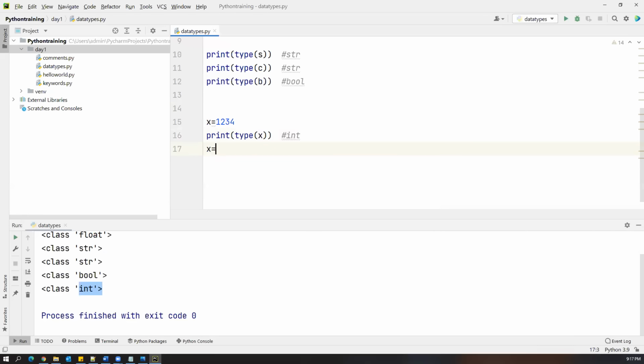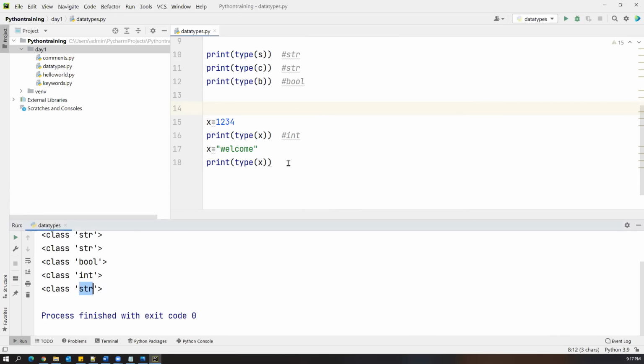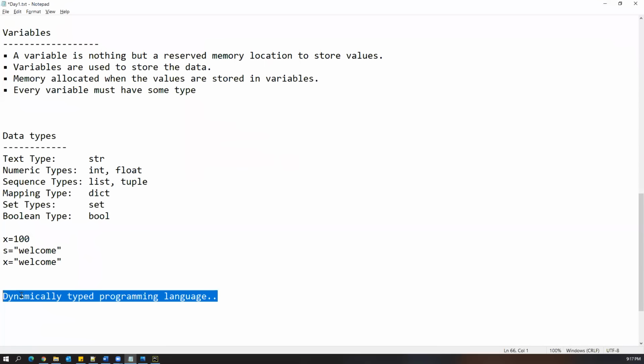After that, I want to change the x value to a different type of value. So now what is the type of x? What could be the type of x? It should be string. So now it should be str, meaning it is a string. So what we have understood is, if you have some value in the variable, by default Python will assign the data type. But later on, if you change to a different type of data, the variable's data type automatically will change. That is also part of this feature, dynamically typed programming language.